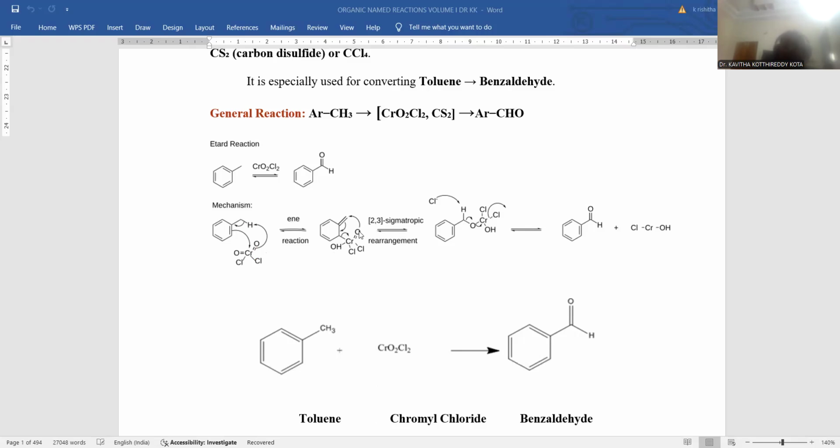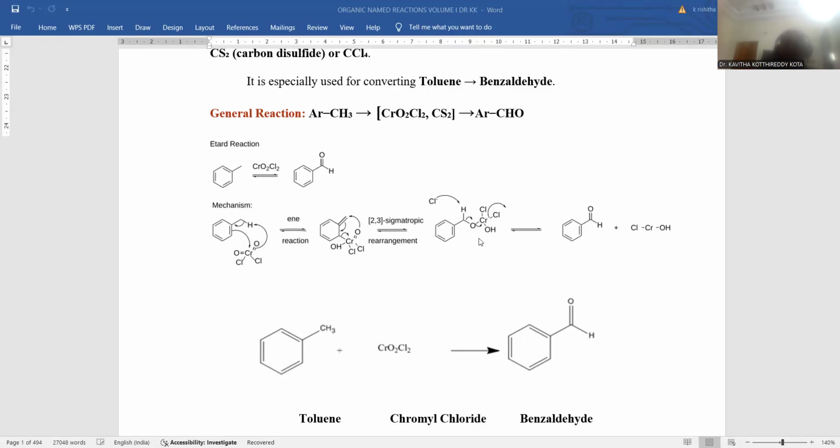This oxygen now binds with the olefinic carbon atom present ortho with respect to this chromium, so that a chromate ester kind of functionality is located here, and that pi bond moves toward restoration of the aromaticity of the benzene ring. Here the cleavage of the carbon to chromium bond takes place, and completely this chromium functionality has shifted from the benzene carbon to the methyl carbon.